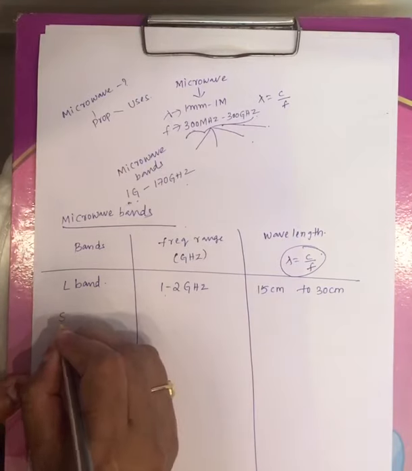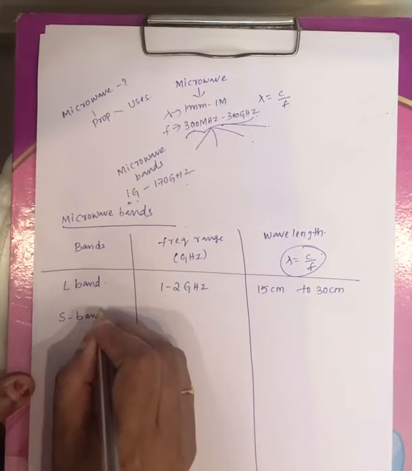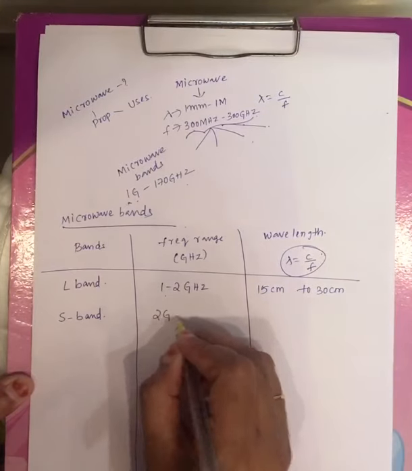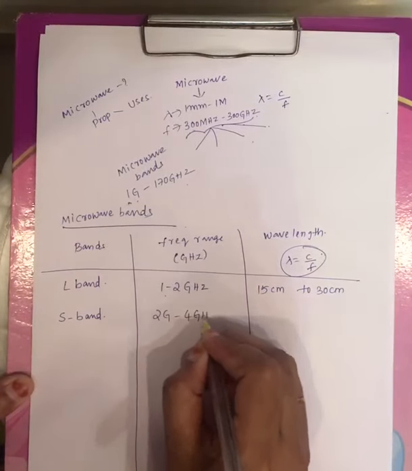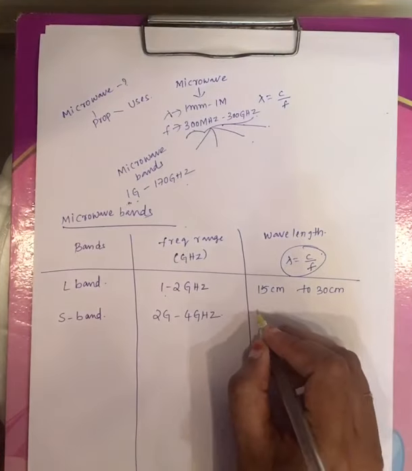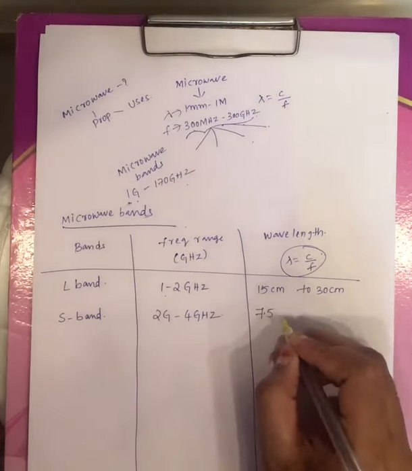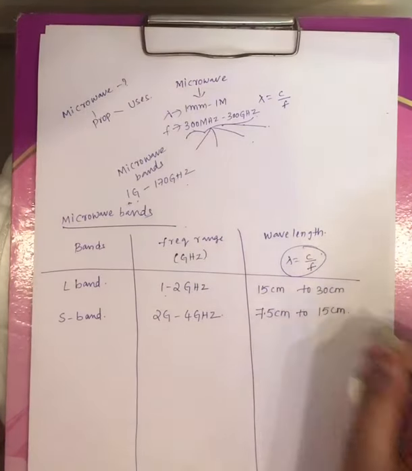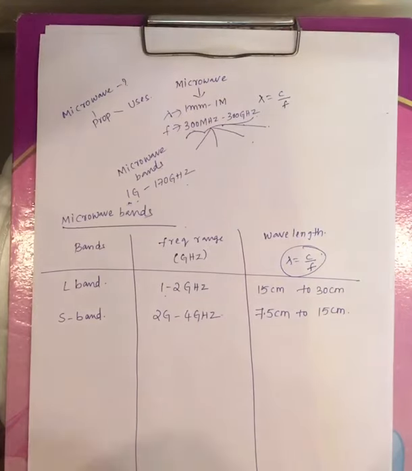And the next band is the S band. The next microwave band is the S band, and its frequency range varies from 2 gigahertz to 4 gigahertz. Now if you calculate the lambda value, you will get 7.5 centimeter to 15 centimeter. That is, the wavelength of this S band is 7.5 centimeter to 15 centimeter.